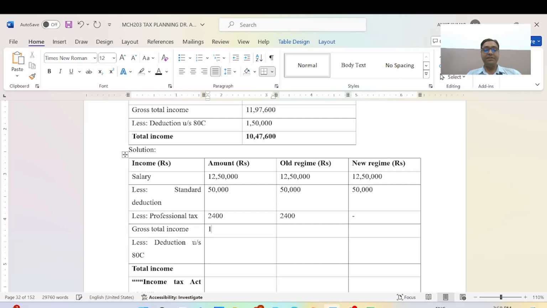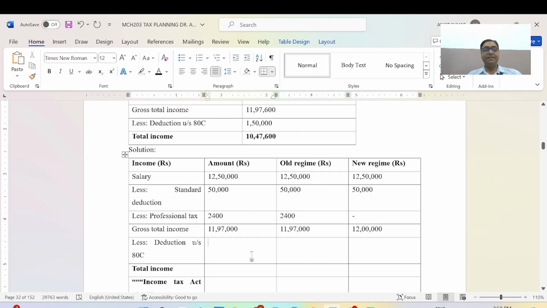The figure is 11 lakh 97,600, and the same figure here. Sorry, 11 lakh 97,600. The only change is here, 12 lakh rupees.